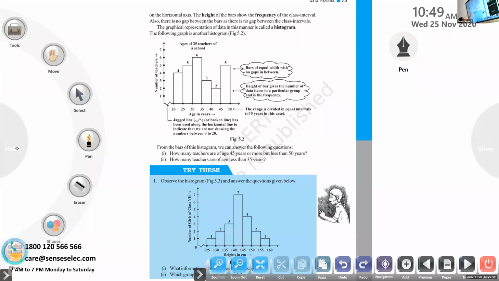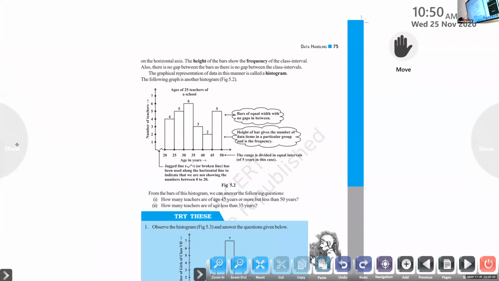Right, next heading, histogram. Histogram is similar to a bar graph, but it is continuous. There is no gap between bars. A bar graph has gaps between bars, but for a histogram, there is no gap between bars.